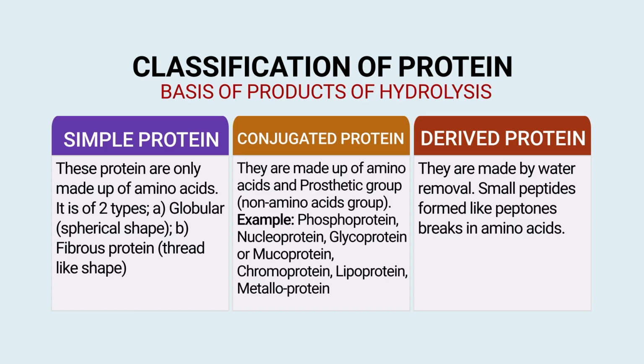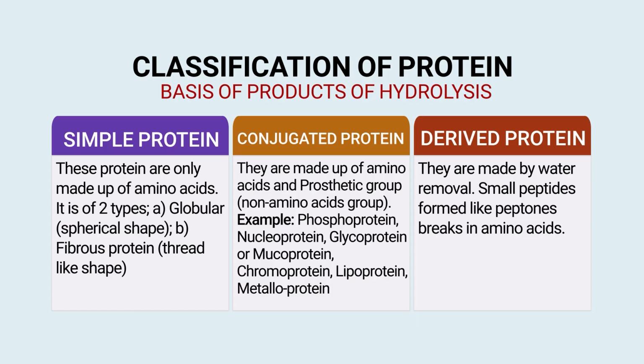Another group is conjugated protein. They are made up of amino acid and a prosthetic group, that is, a non-amino acid group. Examples are phosphoprotein, nucleoprotein, glycoprotein, mucoprotein, chromoprotein, lipoprotein and metalloprotein. For example, if the protein is attached with metals or metal ions, that is metalloprotein. If a phosphorus group is attached with the protein, that is phosphoprotein.